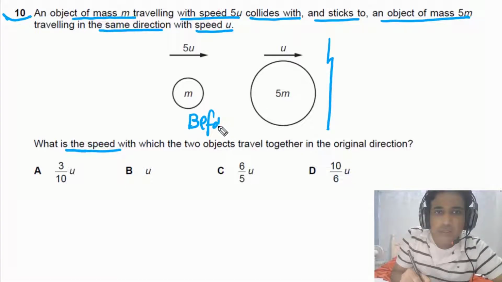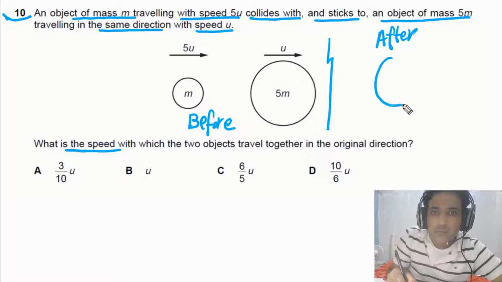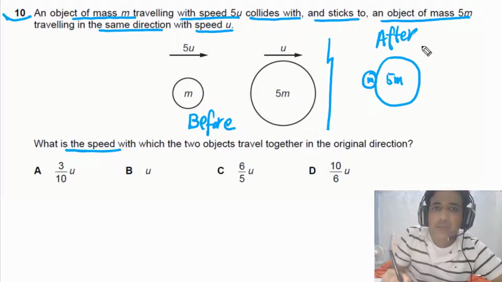So simply we can say this is what is happening before, and now we need to sketch what is happening after they collide, after collision. So after collision, we will see these two objects stick together. So this one is mass m and this one is 5m. We need to calculate the combined speed, means we need to find out the value of v.